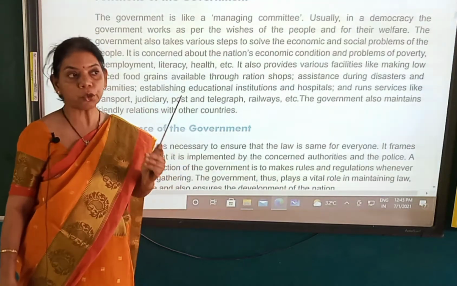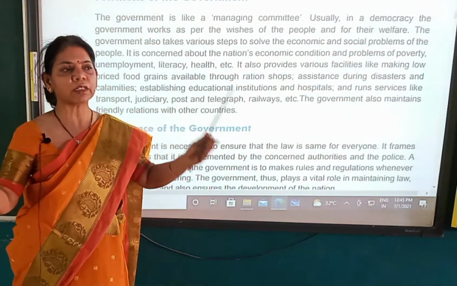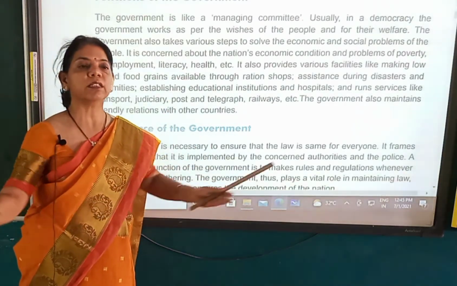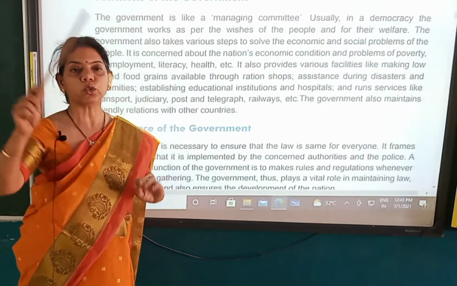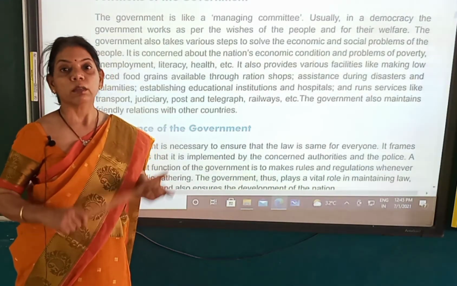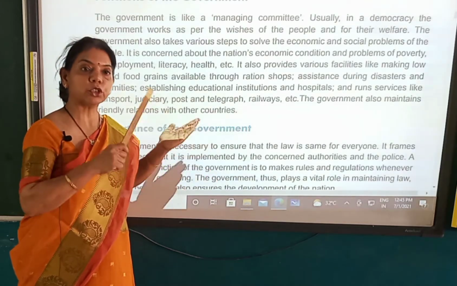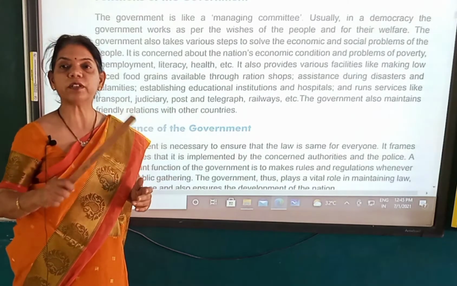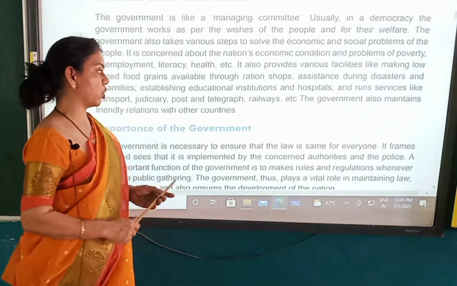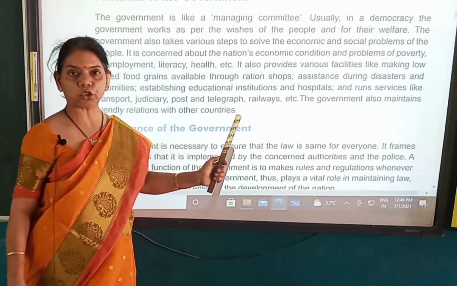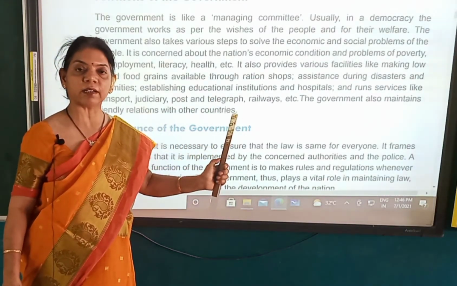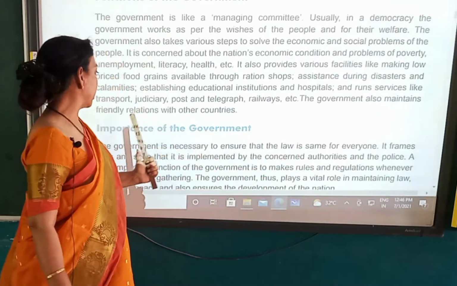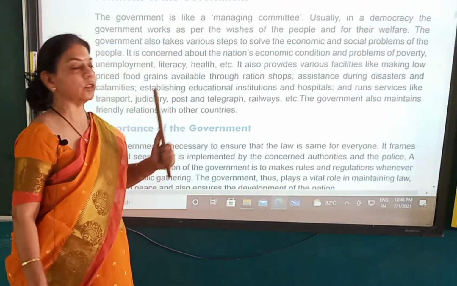And judiciary, you know, at times in our country there are many fights, many quarrels, and it happens that when people are not satisfied, they go to the court. So there is the judiciary. In India, our judiciary tackles these problems and gives the judgment. Whoever is right gets the judgment. Post and telegraph, to ensure that post and telegraph is there in the country, right? Railways. The government also maintains friendly relations with other countries too.